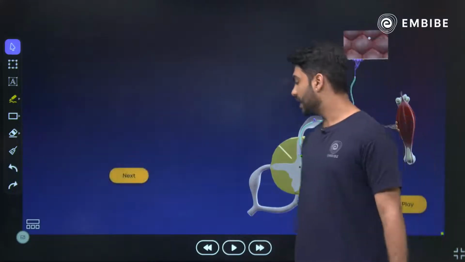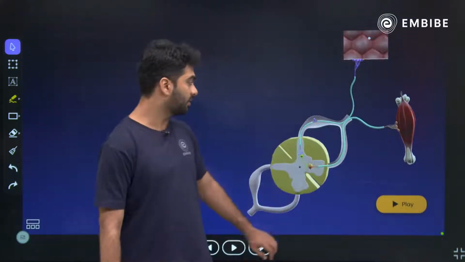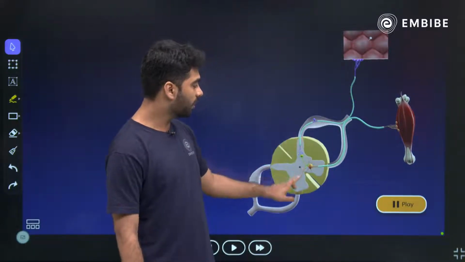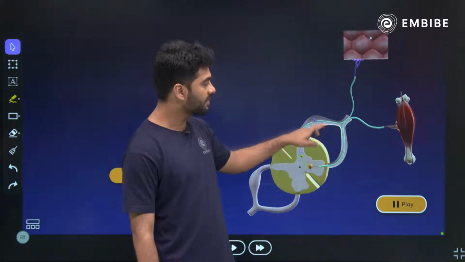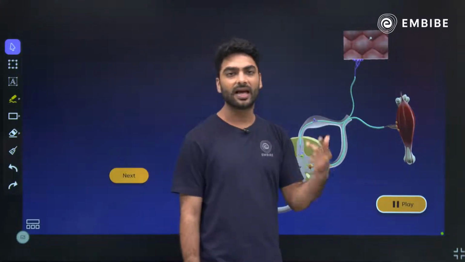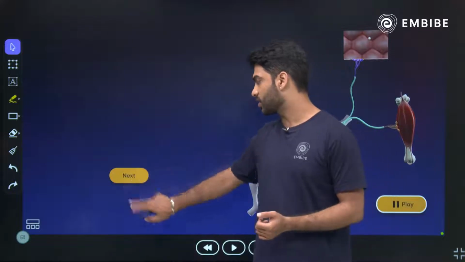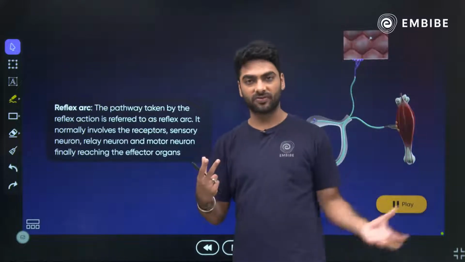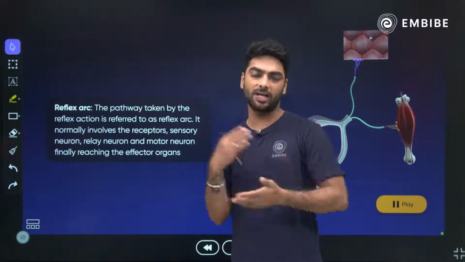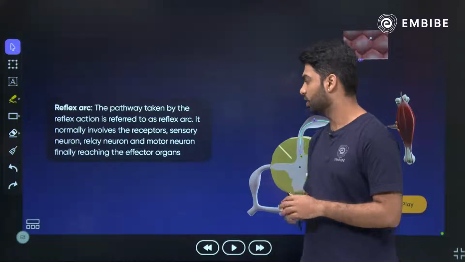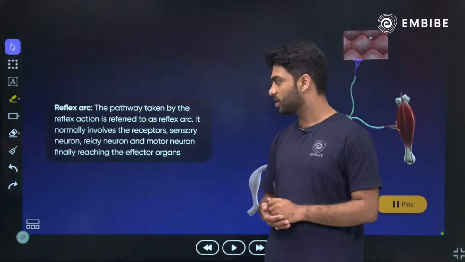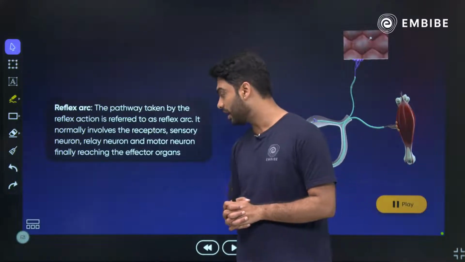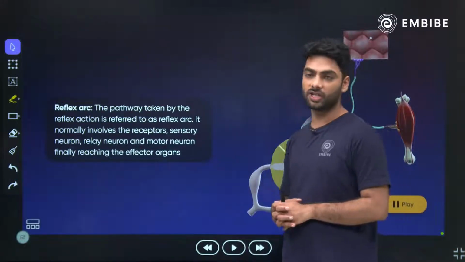The next one that we have on our screen is the reflex action. You can see over here how the impulse is transferring, it happens so quickly, and this is nothing but a reflex action. Let's see the reflex action and the reflex arc. The reflex arc is the pathway, and the action of performing it is called the reflex action. The pathway taken by the reflex action is referred to as the reflex arc. It normally involves the receptor, sensory neuron, relay neuron, and motor neuron, finally reaching the effector organ.